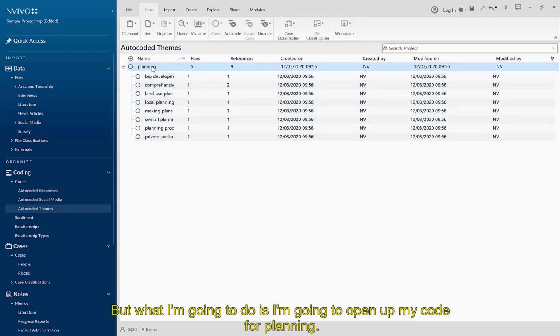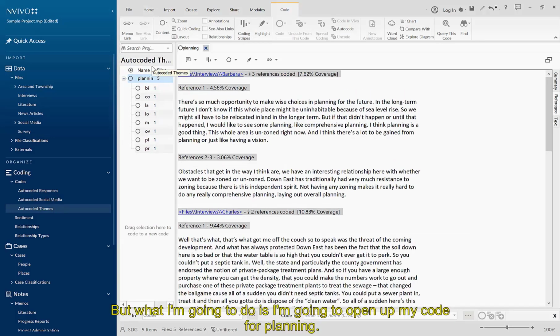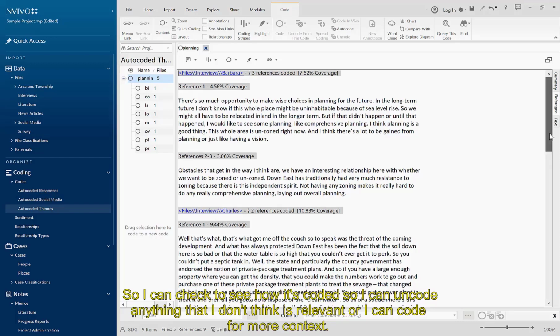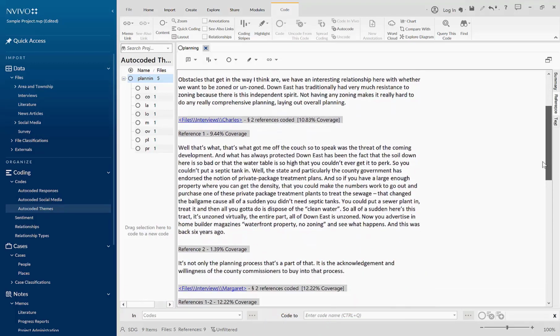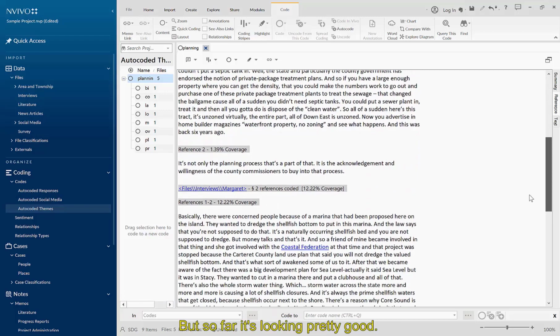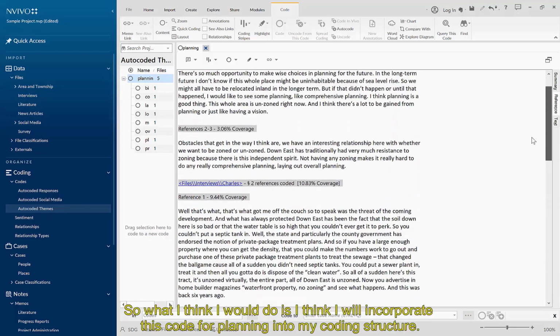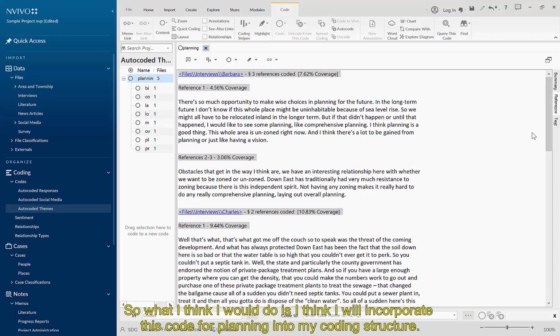But what I'm going to do is open up my node for planning, so I can check to see how it's coded, so I can uncode anything that I don't think is relevant, or I can code for more context. But so far it's looking pretty good. So what I think I will do is incorporate this code for planning into my coding structure.